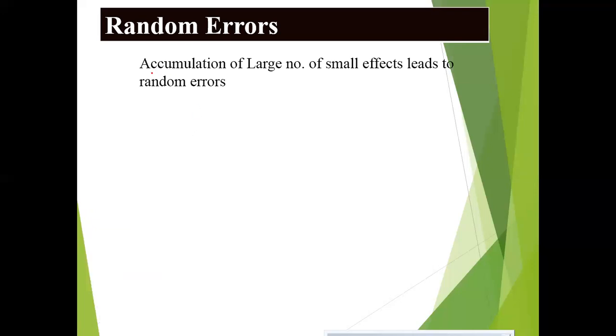See here, accumulation of a large number of small effects. Accumulation means nothing but addition. Addition of a large number of small effects which leads to random error.